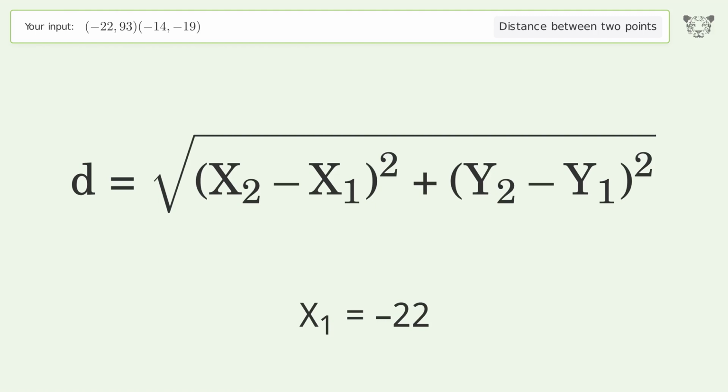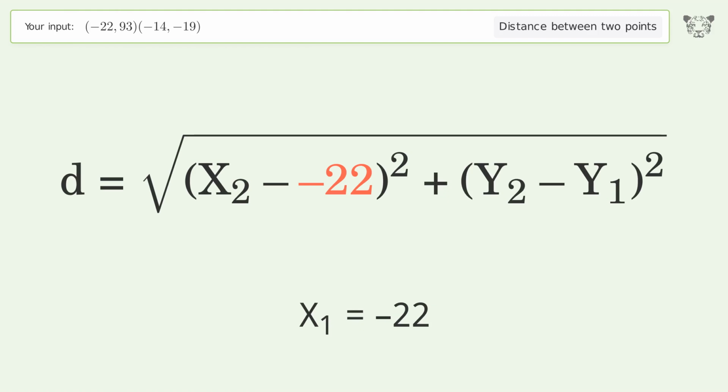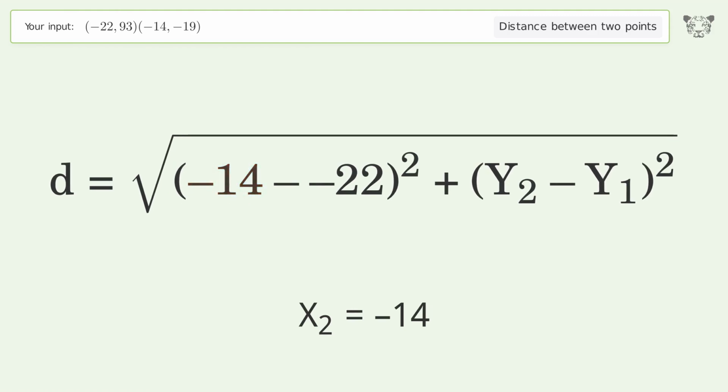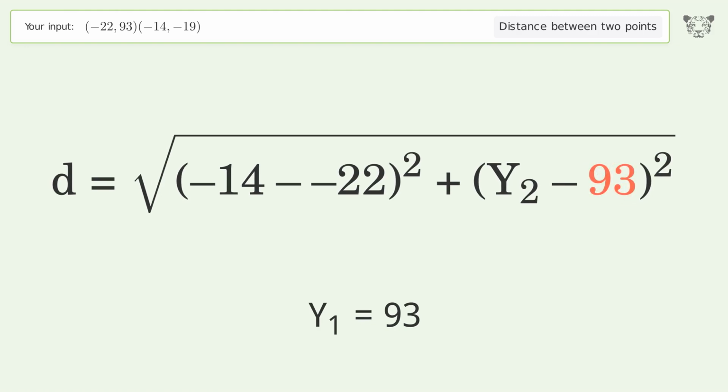x1 equals -22. x2 equals -14. y1 equals 93. y2 equals -19.